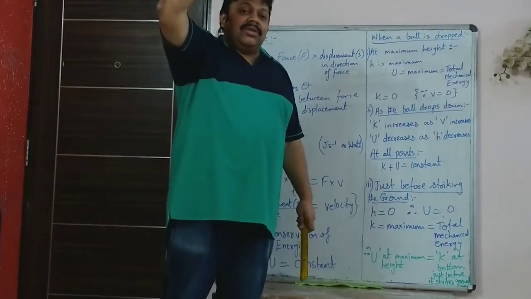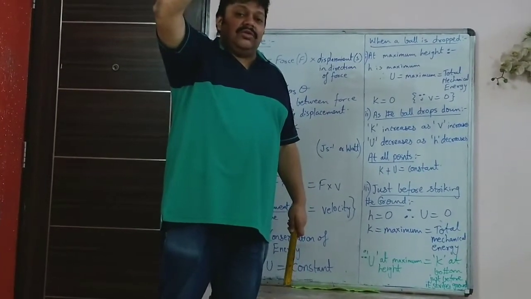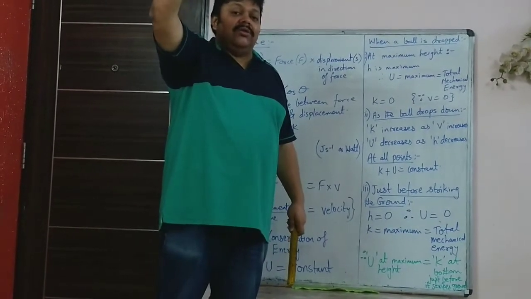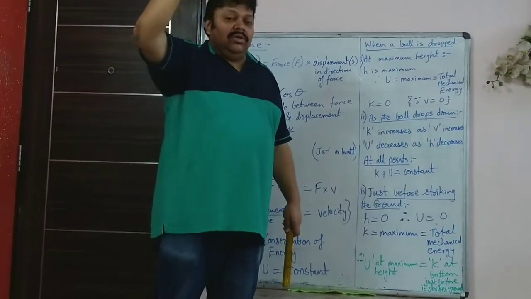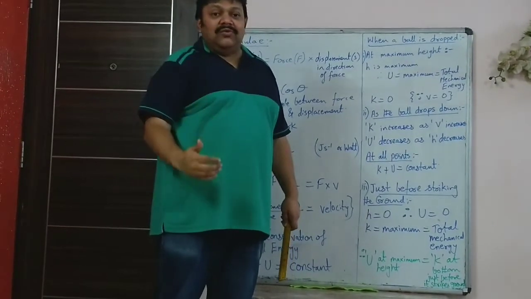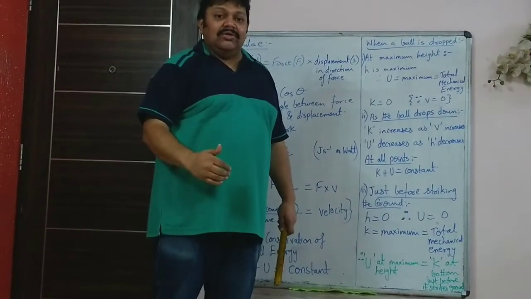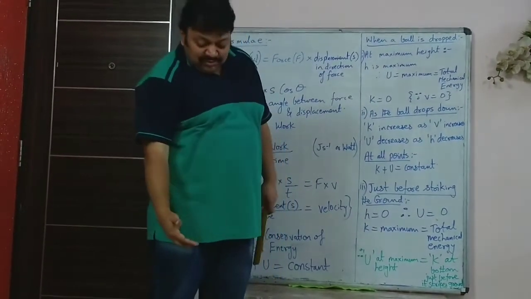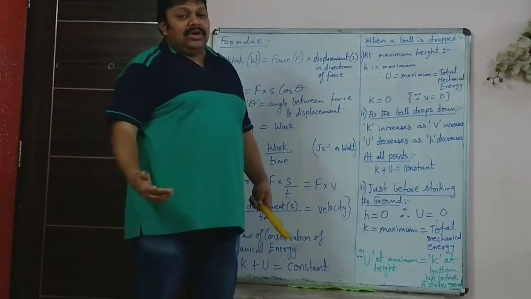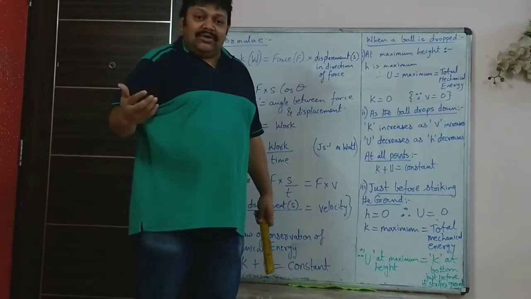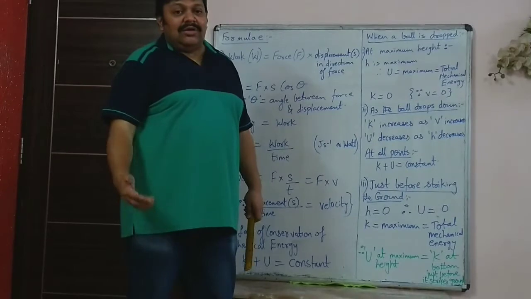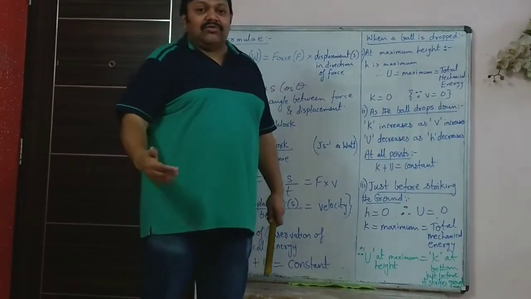You will say that at maximum height, since the potential energy is 20 joule, kinetic energy is 0, so total mechanical energy remains 20 joule. At all the points where it falls down, the total mechanical energy remains constant, so it is 20 joule. Just before it strikes the ground, potential is 0, so all that 20 joule will be kinetic. So when the ball just strikes the ground, the kinetic energy is 20 joule.